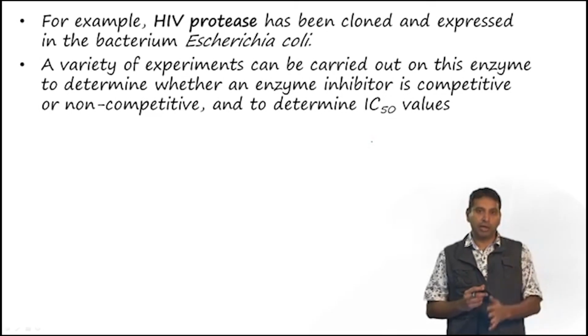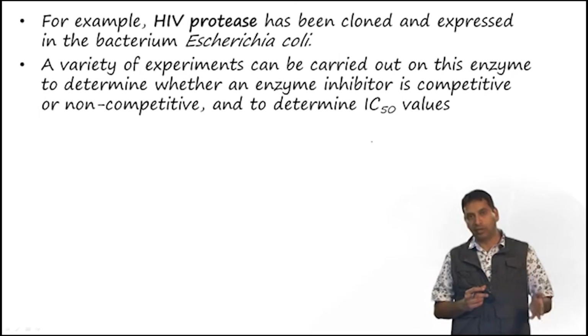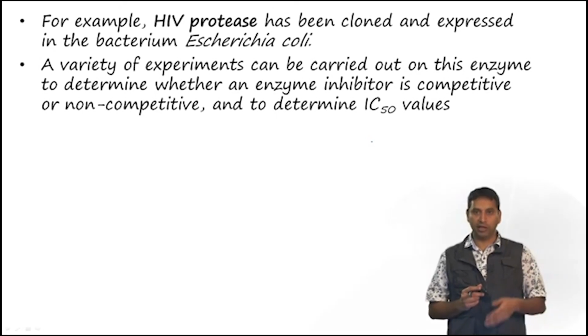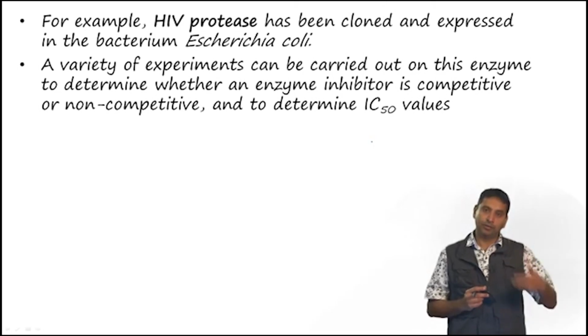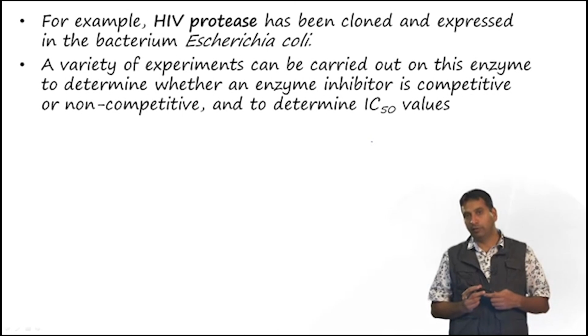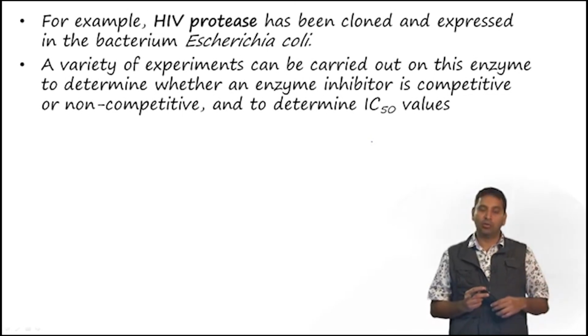So, developing a bioassay in vitro with an enzyme will involve purification of the enzyme, typically cloning and purification from a model organism such as E. coli, and then we need to develop the experiment such that we can monitor for inhibition. Not only that, we have already discussed in detail how to plot the Lineweaver-Burk plot, for example, and we can determine whether it is competitive inhibition, non-competitive inhibition and so on.